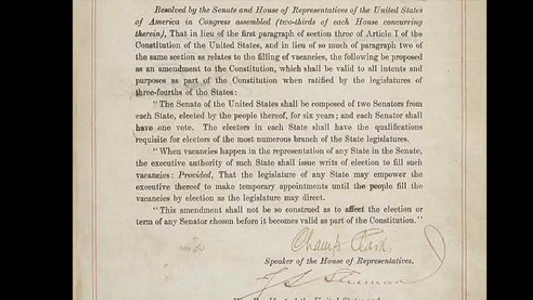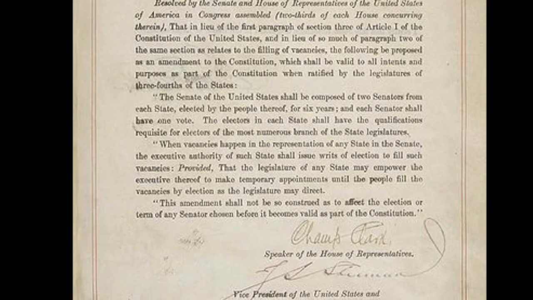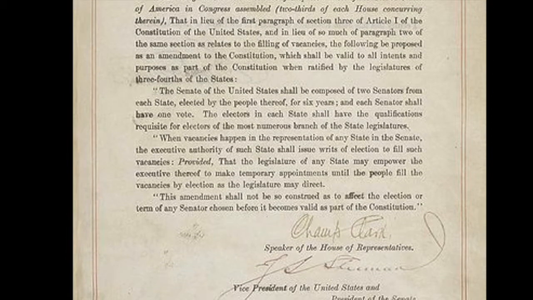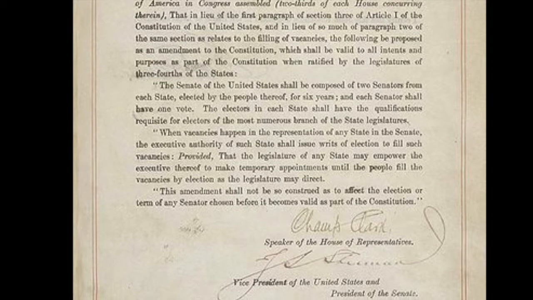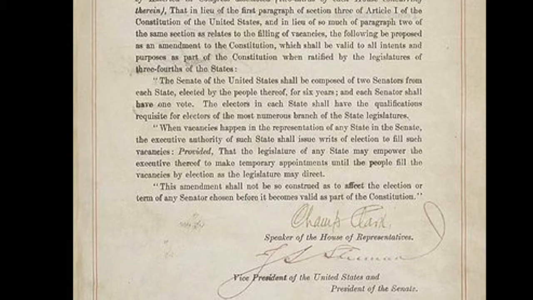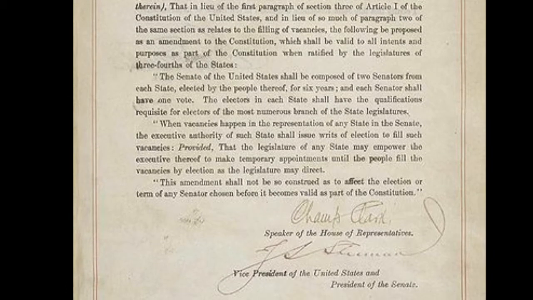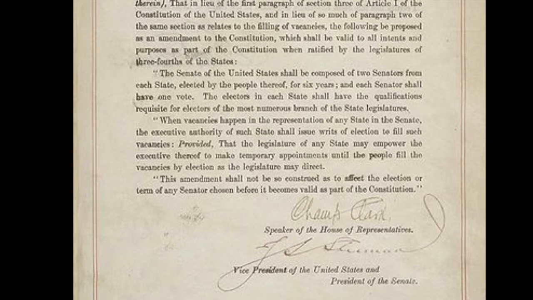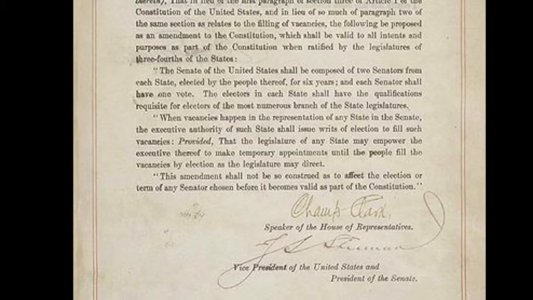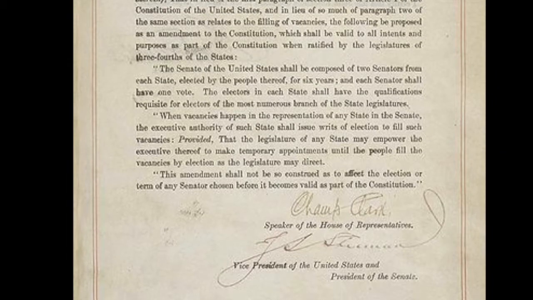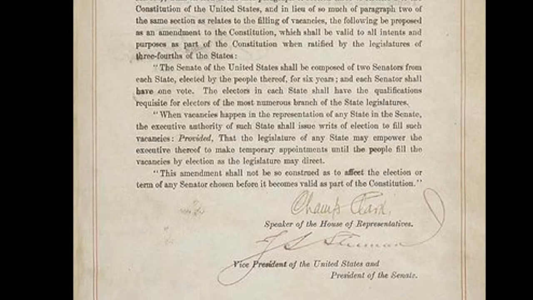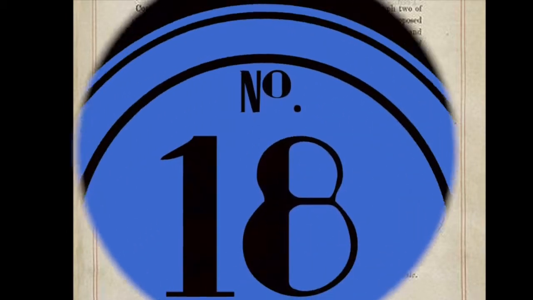Before the popular vote election system, senators would be appointed, and several situations arose where officials would be appointed through the influence of outside factors. Bribery and corruption were also a concern. Therefore, it became more apparent that the senators should be elected by the general populace of the state.